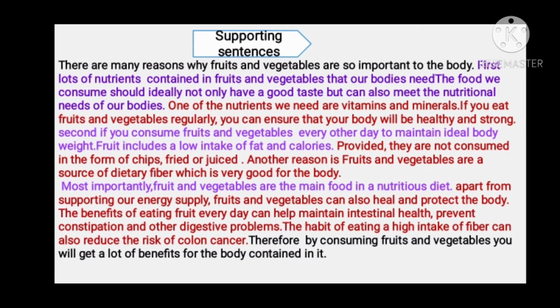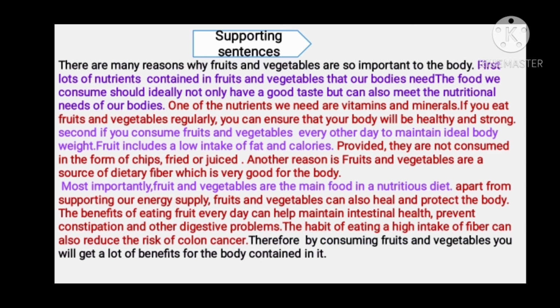Supporting sentences can be more than one, it depends on the writer. And the supporting sentence in this paragraph is, first, lots of nutrients contained in fruits and vegetables that our bodies need. The food we consume should ideally not only have a good taste, but can also meet the nutritional needs of our bodies. And the supporting detail is, one of the nutrients we need are vitamins and minerals. If you eat fruit and vegetables regularly, you can ensure that your body will be healthy and strong. This explains that fruits and vegetables contain nutrients that are very good for the body.